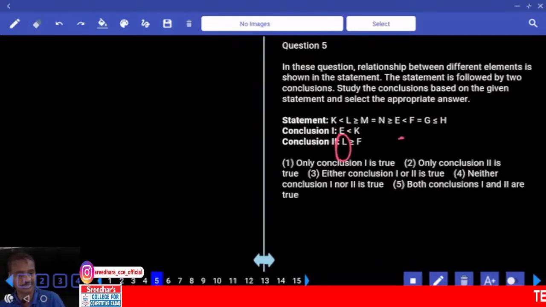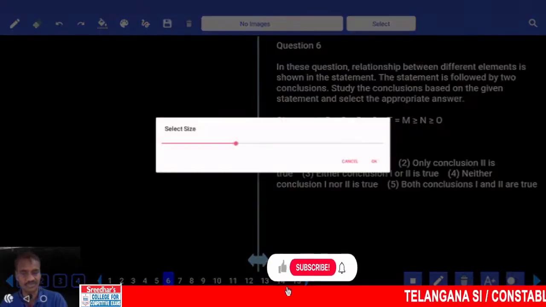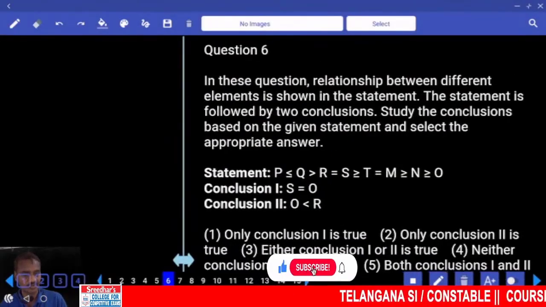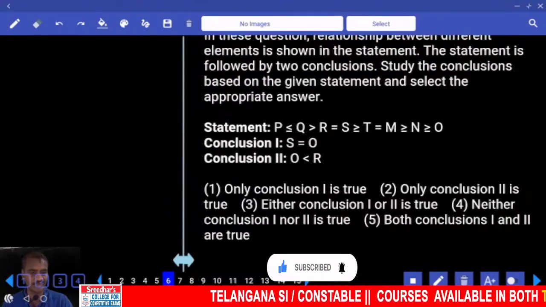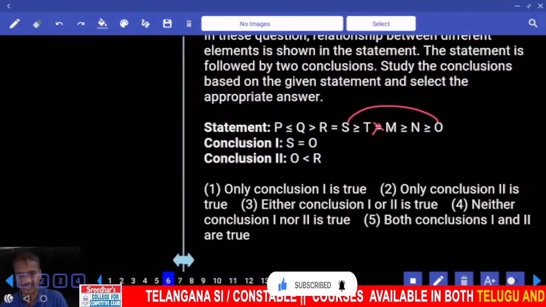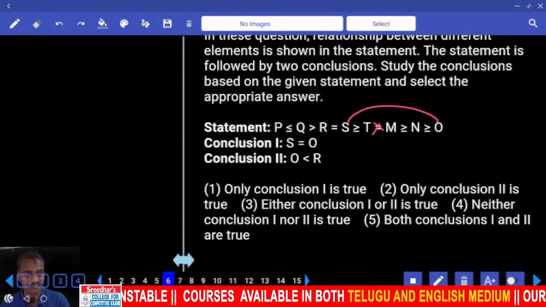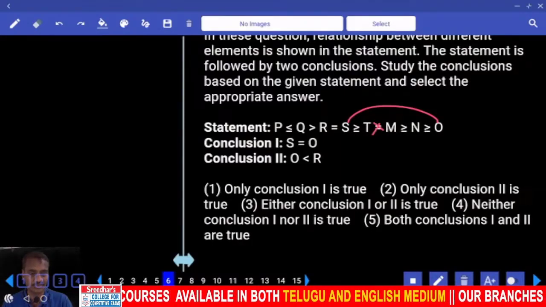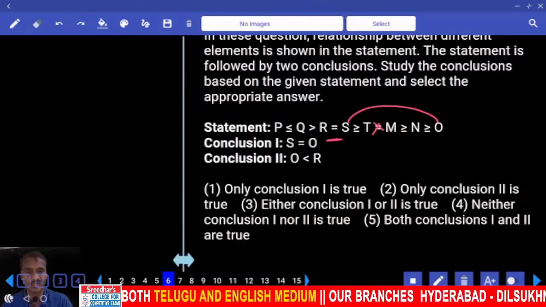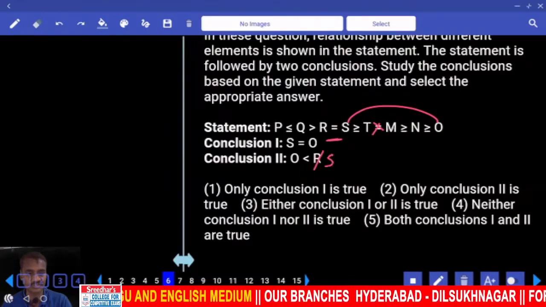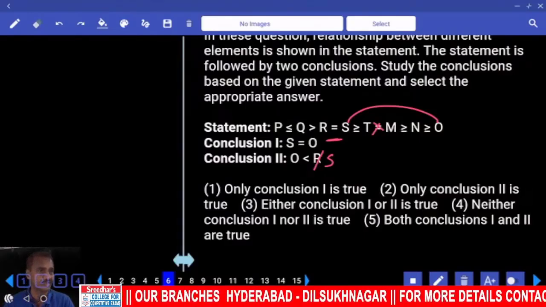Then coming to question number 6. Now in this question number 6, S equals O. O is here, S is here, between O and S. S and O, tell me what is the symbol that is common? Greater than or equal. S is either greater than or equal to O. S equals O, hence S and O, and O and R. R and S are one and the same. Hence in the place of R we can take it as S. Hence S equals O. R, O lesser than S is nothing but S greater than O.